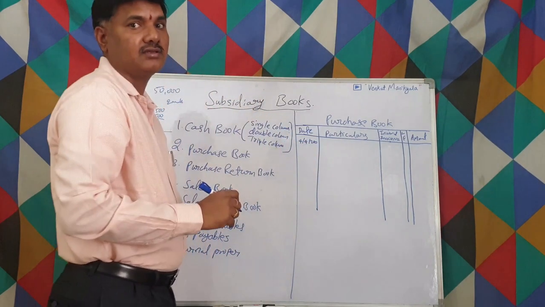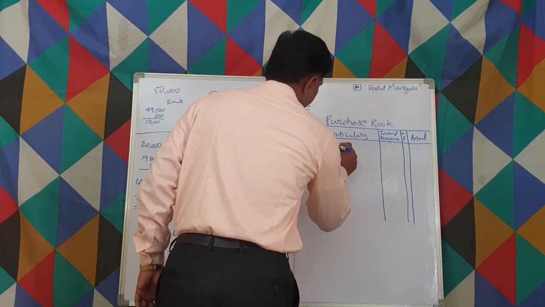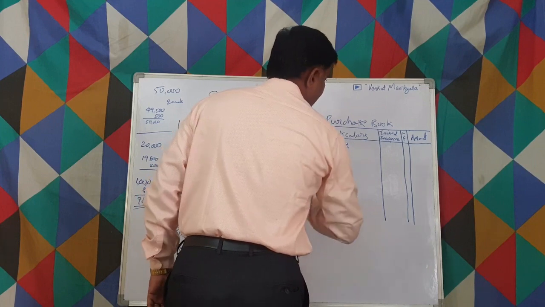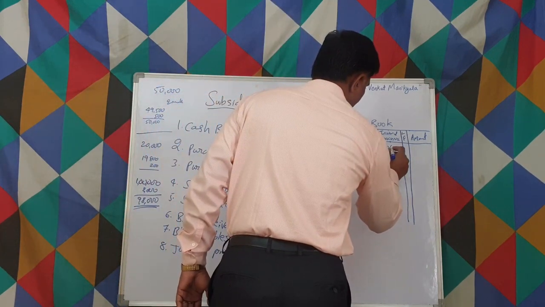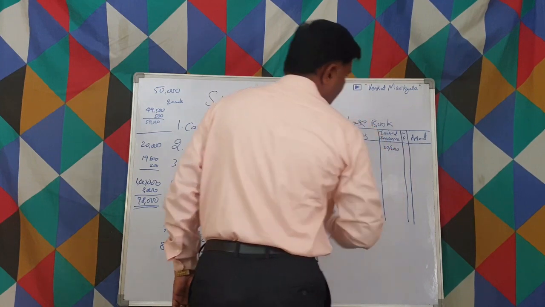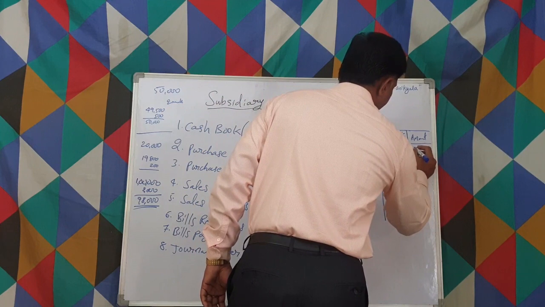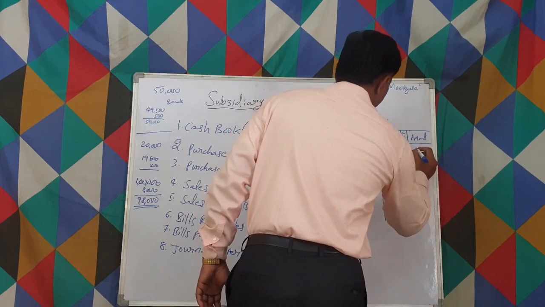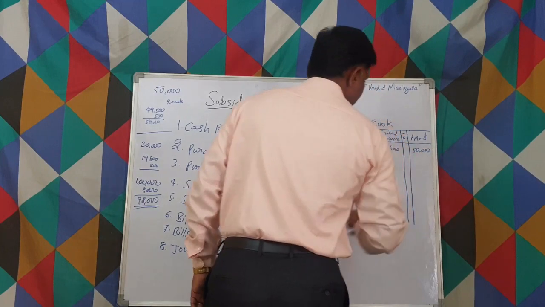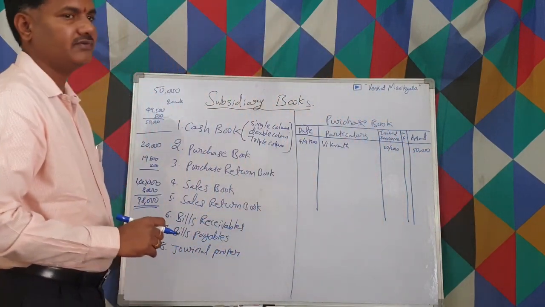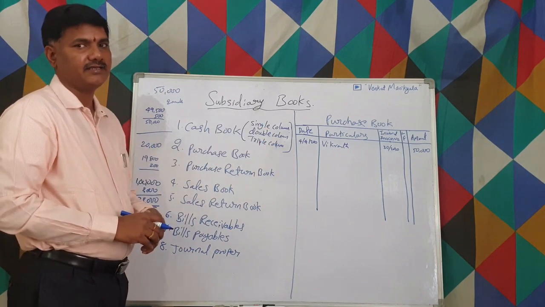We write Vikrant, invoice number, let us suppose 30 of 2020. Ledger folio is the page number in the ledger. Amount, let us suppose 50,000. We purchased goods for rupees 50,000 from a particular creditor.